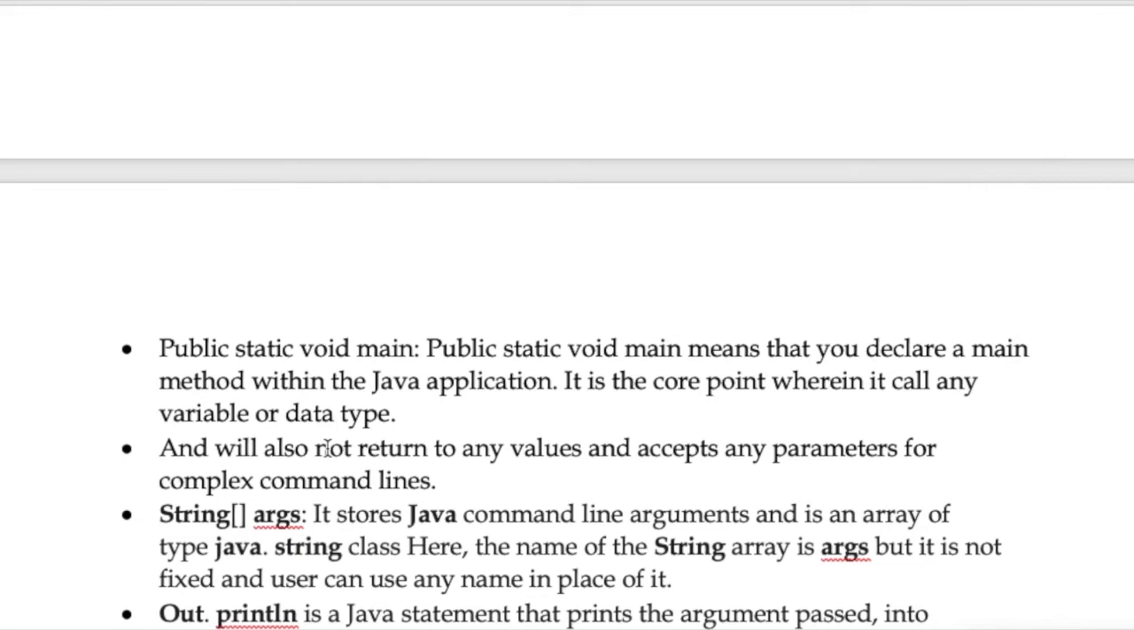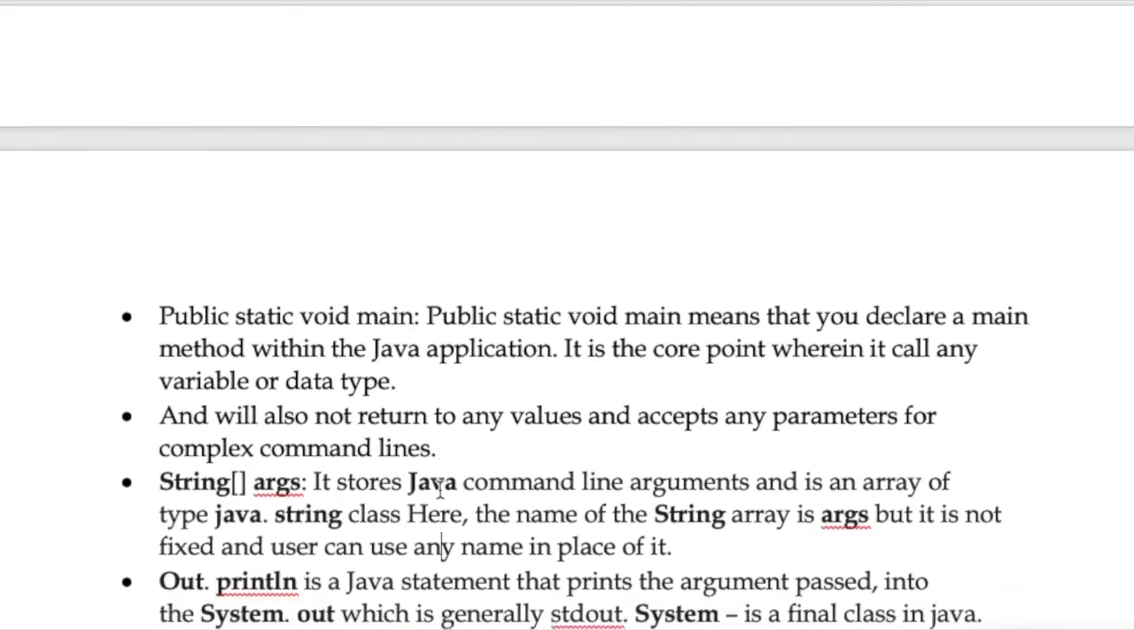So, it does not return any values and accepts any parameters for complex command lines. In C, if we are going to initialize int main, we need to return some integral value. Java does not need to return any values, like Python. These are all open source programs which are updated to make them user friendly, because writing every line wastes time, and it is also very difficult to write every line without forgetting.